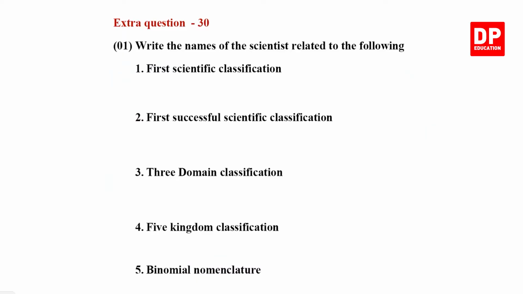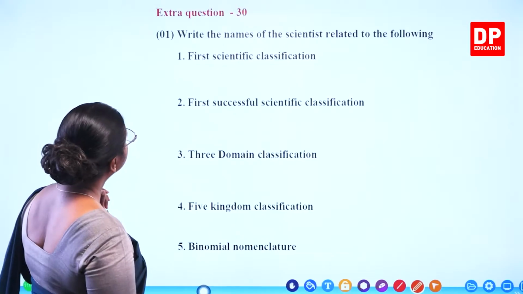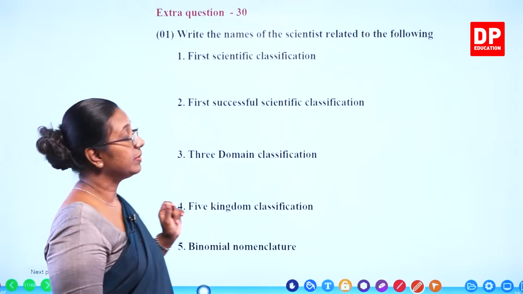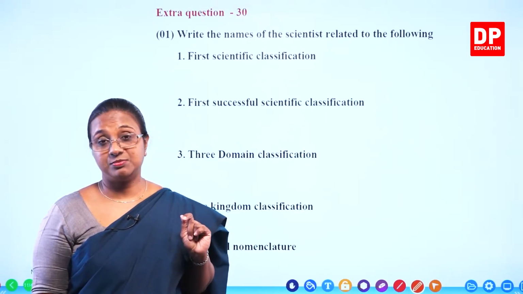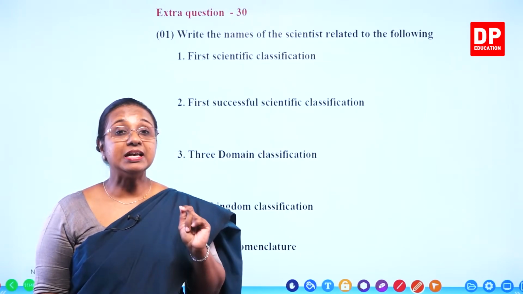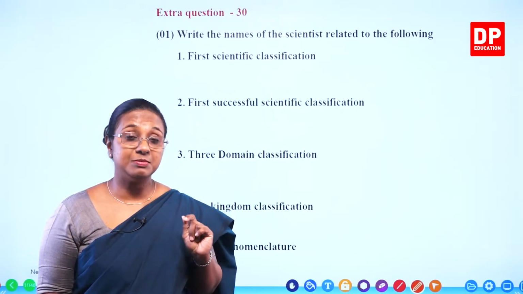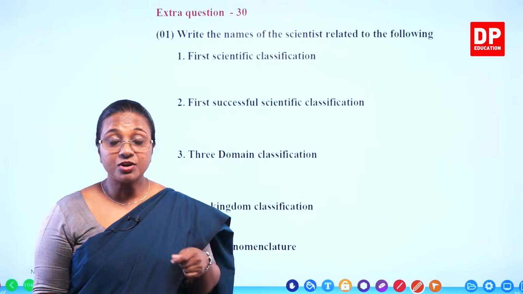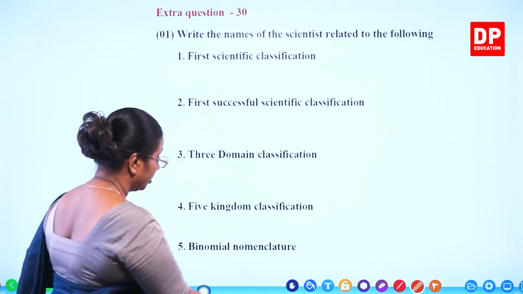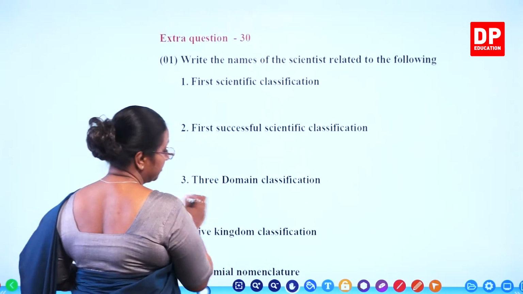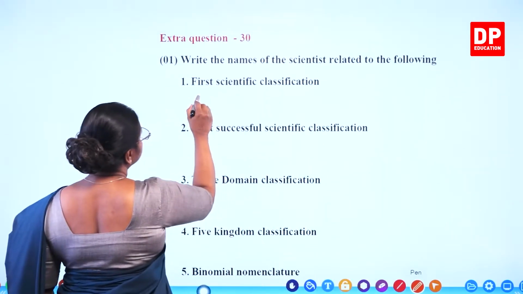Extra question 30. Write the names of the scientists related to the following. The first one, first scientific classification. Who was the scientist who proposed the first scientific classification? You all can remember in 4th century BC, before Christ. It was Aristotle who introduced the first scientific classification. So there it has to be Aristotle.